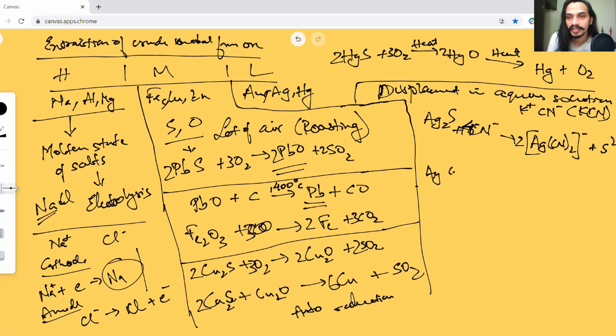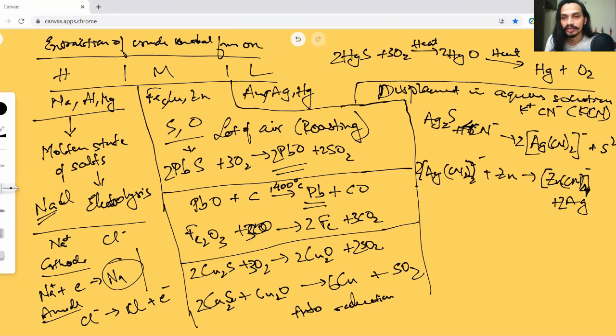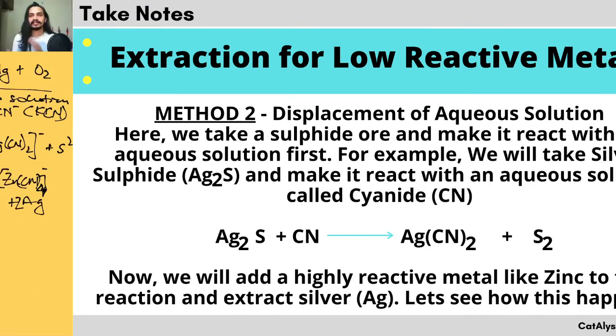So AgCN twice ions on reaction with zinc will give me zinc cyanide, CN twice, plus my silver metal that comes out free. So if I have to balance this, I'll say 2 Ag, 1 zinc, and again 2 Ag. I think that is zinc tetracyanide as double. Alright, so these are just two methods to replace these.